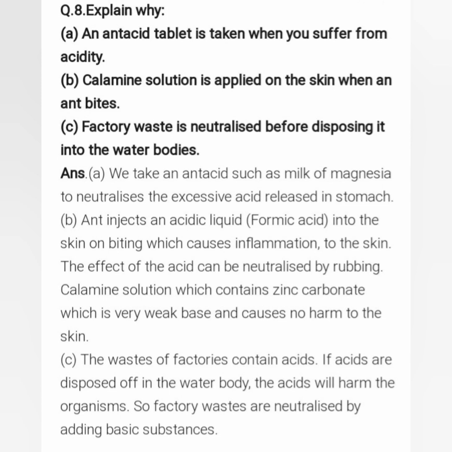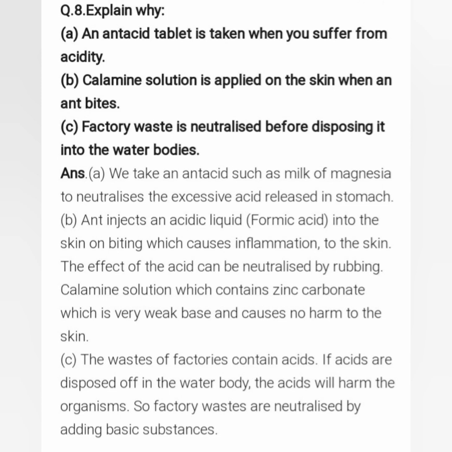Okay, second one, B, calamine solution is applied on the skin when ants bite. Why do we apply calamine solution on the skin? When an ant bites us, why do we apply calamine solution on it? Because the ant injects an acidic liquid, that is formic acid, into the skin, and that bite causes inflammation to the skin. So therefore we apply the calamine solution.